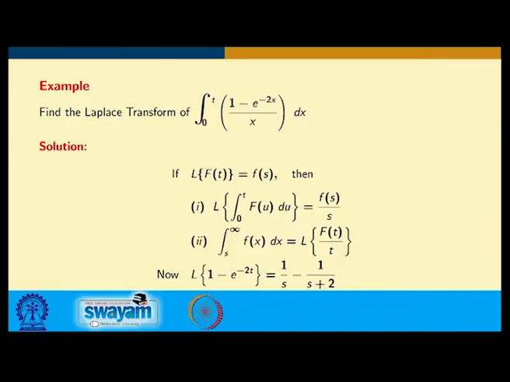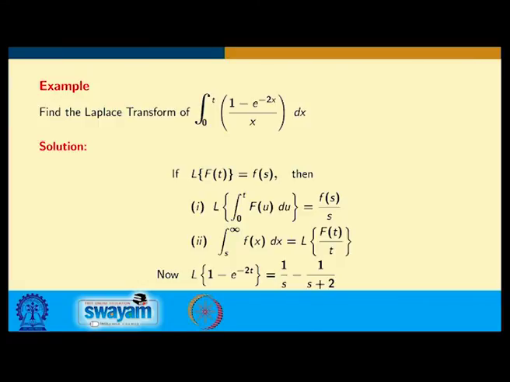If I go to the next example, find the Laplace transform of the integral from 0 to t of (1 minus e power minus 2 x) by x. So, if the Laplace transform of f t is F(s), then we know these two formulas. One is the Laplace transform of the integral from 0 to t of f u du is F(s) by s, another one is the integral from s to infinity of F(x) dx is the Laplace transform of f t by t. This we have done earlier.